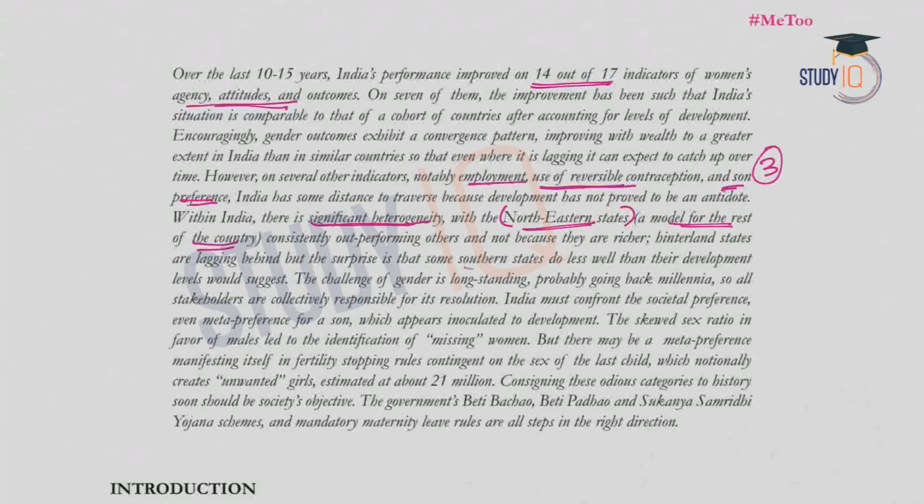And when it comes to southern states, who are considered to be prosperous states, they do not do well in this regard. So when we consider the development level of the southern states, they are not performing well in this gender indicator. There is a challenge of a long-standing gender issue in these states. This issue of gender preference has led to two main issues in India. One is missing women and the second one is unwanted girls.